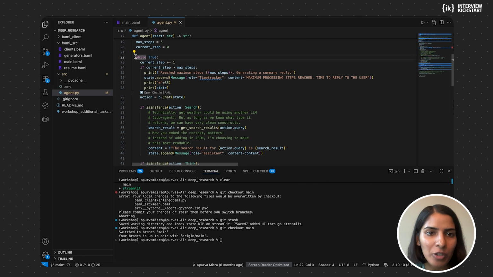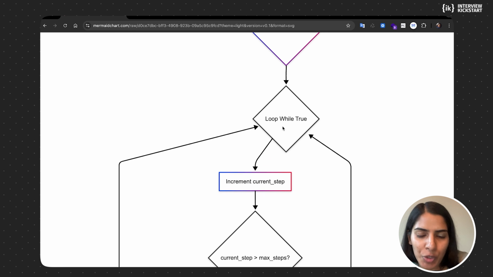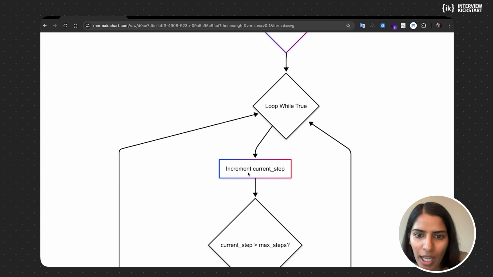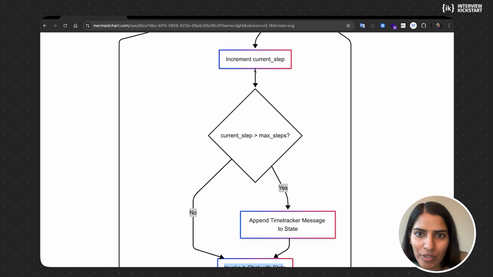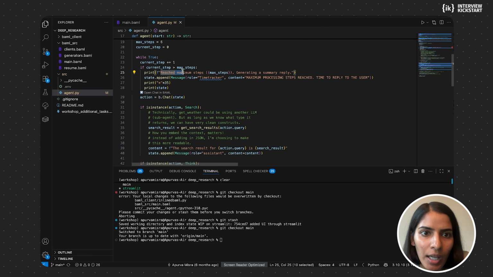And here the while loop would start. So the while loop is what we were talking about right here. So while true, and you would increment the step. The first thing you do is increment the step, and then you check if the current step counter is beyond the maximum number of steps. So we have come to this stage. So we incremented the current counter, and then we are checking if it's beyond 6 steps. So in this case, if it has reached the maximum number of steps, it should generate a summary.